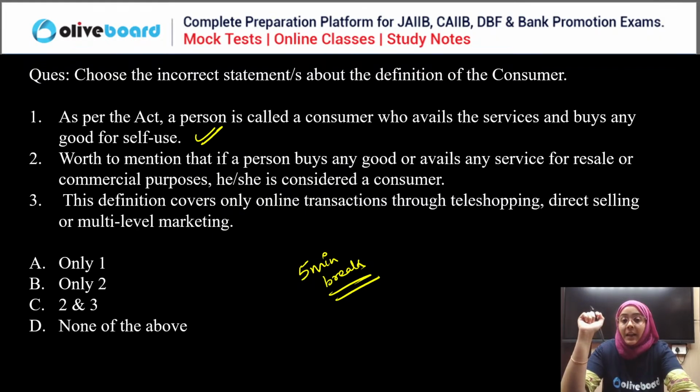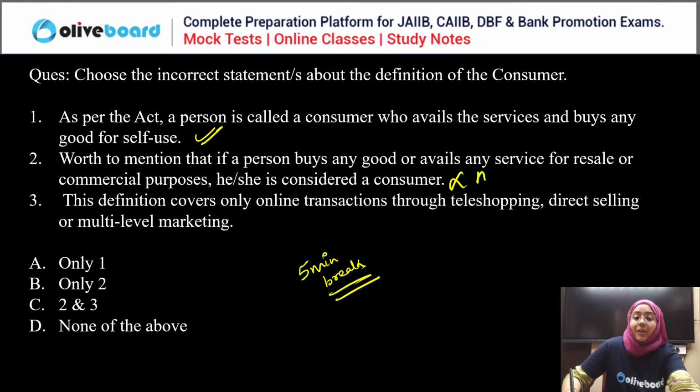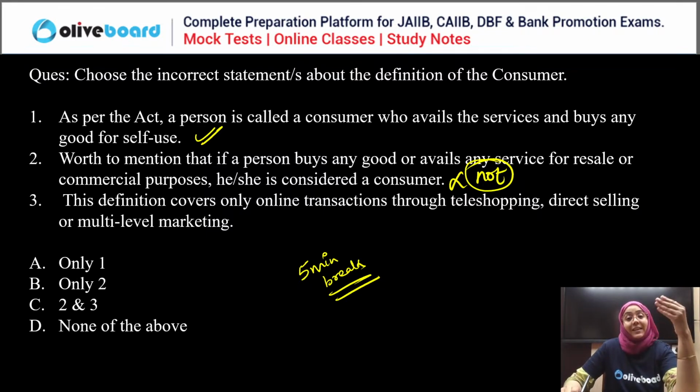Worth mentioning: if a person buys any goods and avails any service for resale or commercial purpose, then he is considered a consumer. False. If you are purchasing goods and services for resale purpose, then you are not considered a consumer. Third, this definition covers only online transactions.